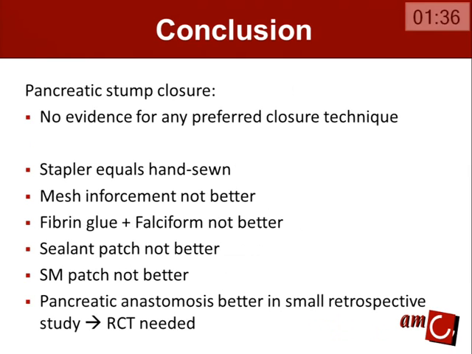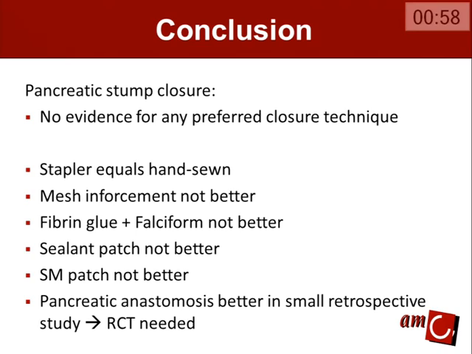About the closure of the pancreatic stump, unfortunately we still don't have evidence for any preferred closure technique. Although studied extensively, we don't know which one to use, and most surgeons do it by preference. Stapler equals hand-sewn in a randomized trial. Mesh reinforcement, in a meta-analysis, no better on reduction of pancreatic fistula. Fibrin glue and falciform patch, not better. Even with a sealant patch, no improvement in the rate of pancreatic fistula.